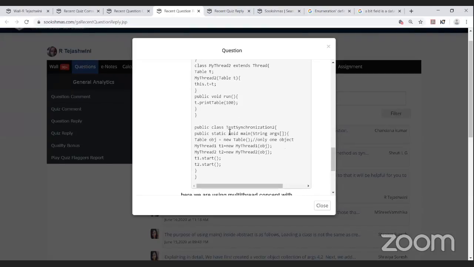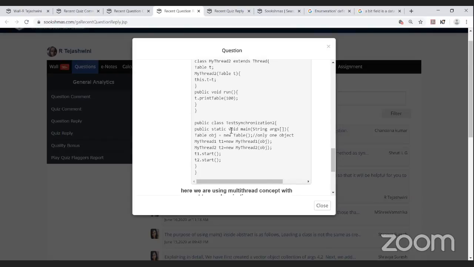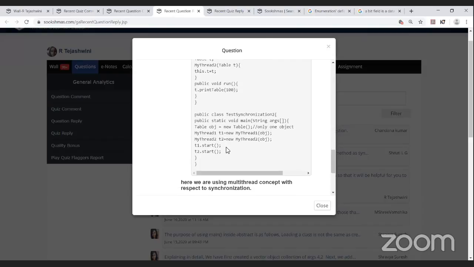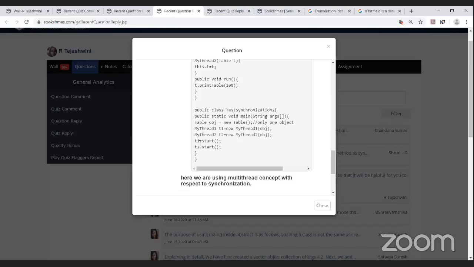Yes, and in the public class test synchronization 2, she has embedded the main method here. The table obj is equal to new table, only one object. My thread 1 t1 is equal to new my thread 1 of obj, and my thread 2 t2 is equal to new my thread 2 of obj. Here she is creating the objects t1 and t2, and using these objects she is calling the start method, t1 dot start and t2 dot start.